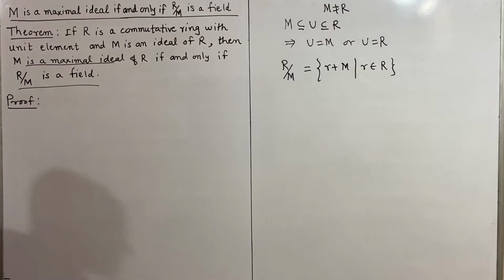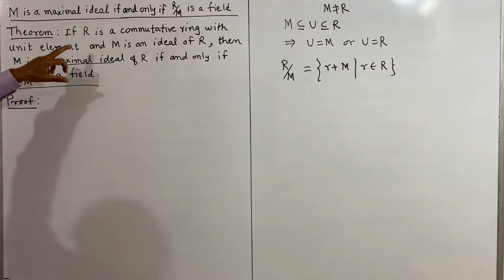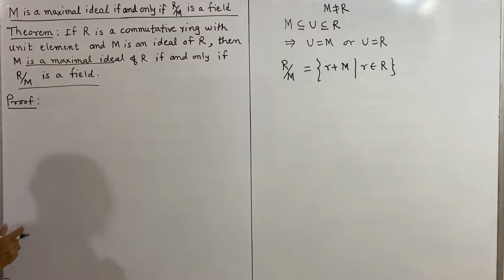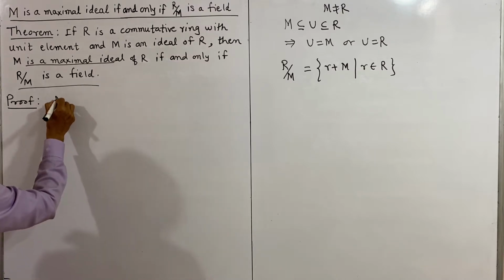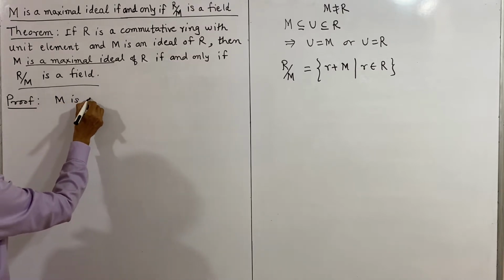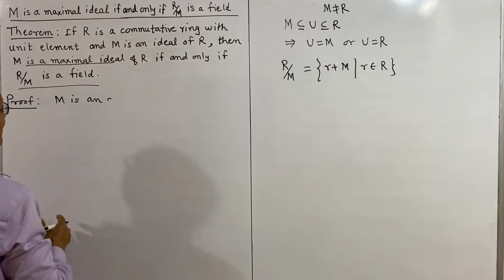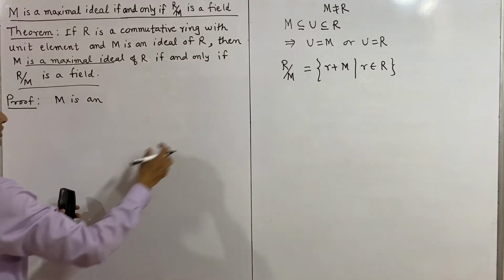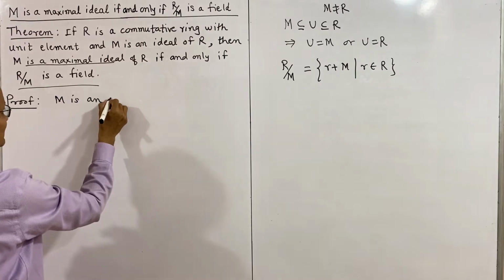Here it is given M is an ideal of ring R. So it is an ideal, and therefore the quotient ring is defined like this.